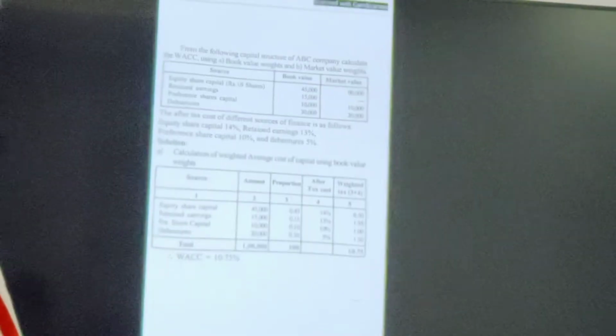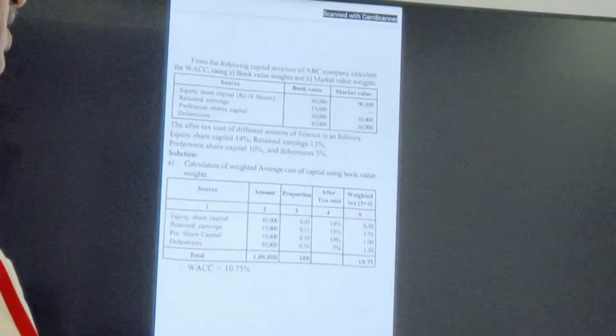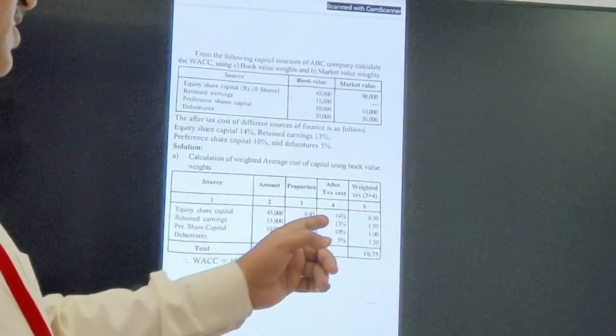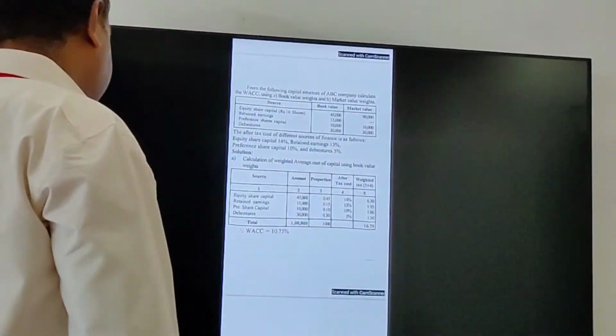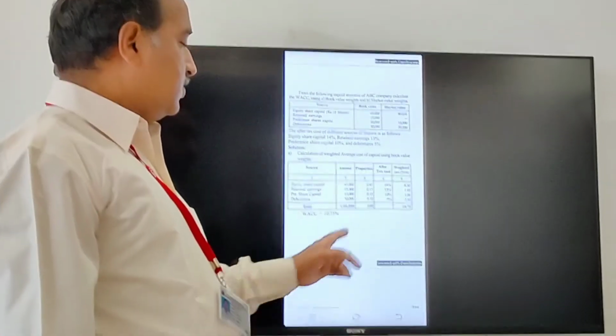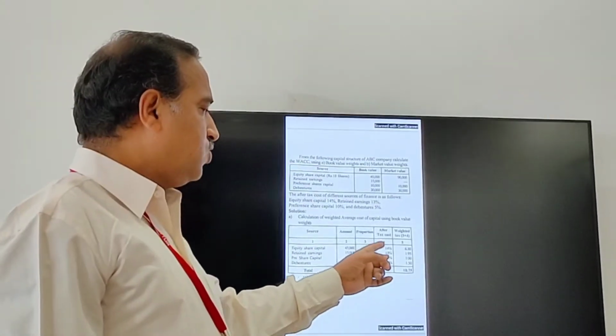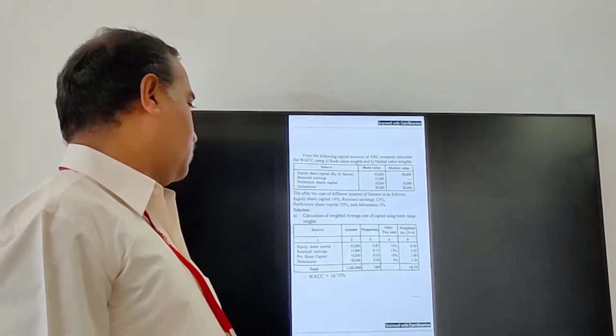Now 14% is given for equity share capital, and the weighted cost is 6.30. Here one confusion is there: how does 6.30 come? 0.45 into 14% works out to 6.30.